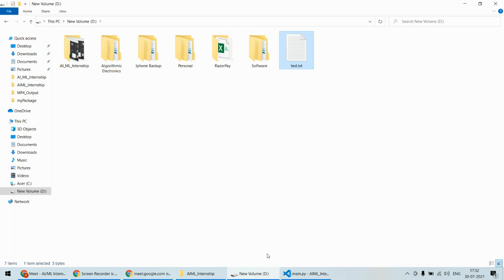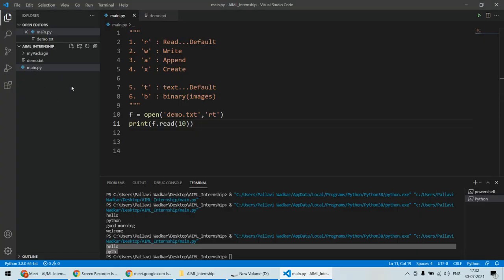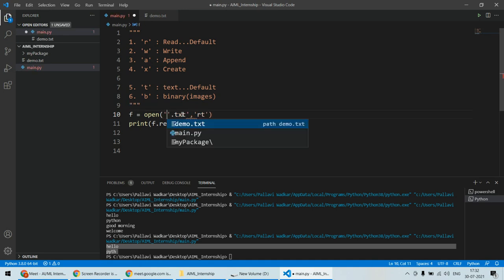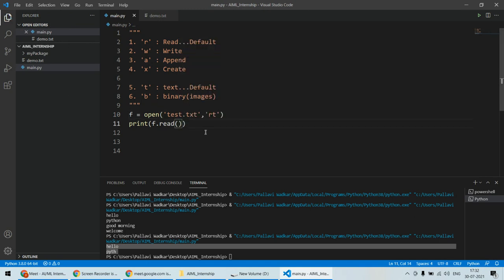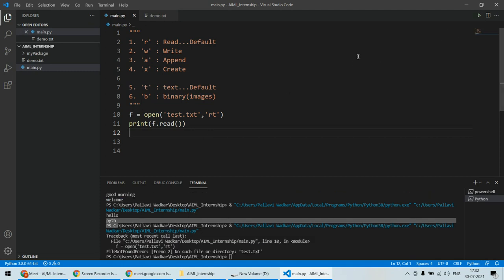Okay, and I am operating in some different folder. Now if I want to open test.txt, clearly it is not possible because this test.txt is not there. So if I try to run this, it will surely raise an error that the file is not found, or test.txt is not there. So clearly we are getting that error. Now how to handle this? If my file is in some different directory, how to handle this?